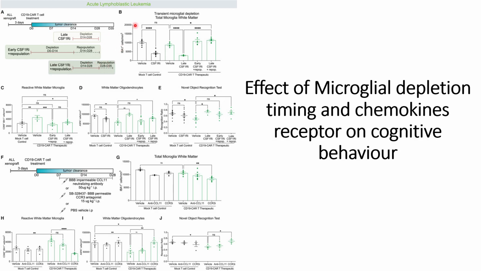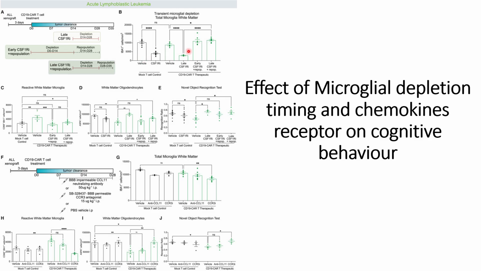The results are in panel B, where we can see that for the mock T cell control there is no decrease in the microglia, and for the actual experiments, for the late CSF1 conditions, we can see a decrease in those microglial populations.